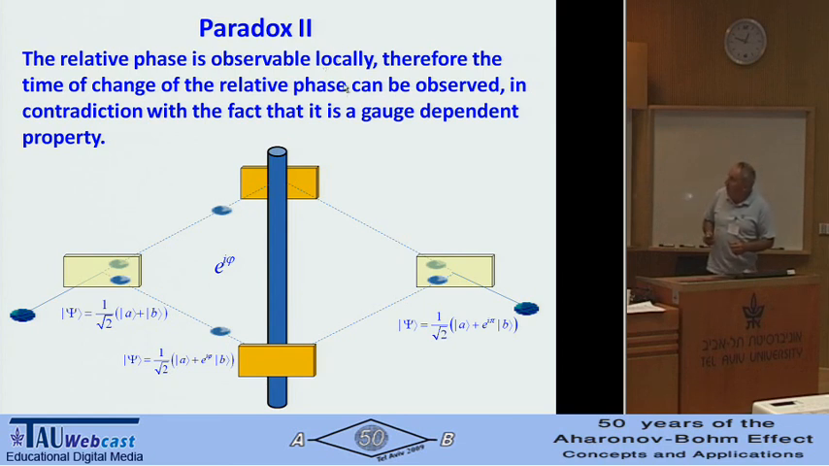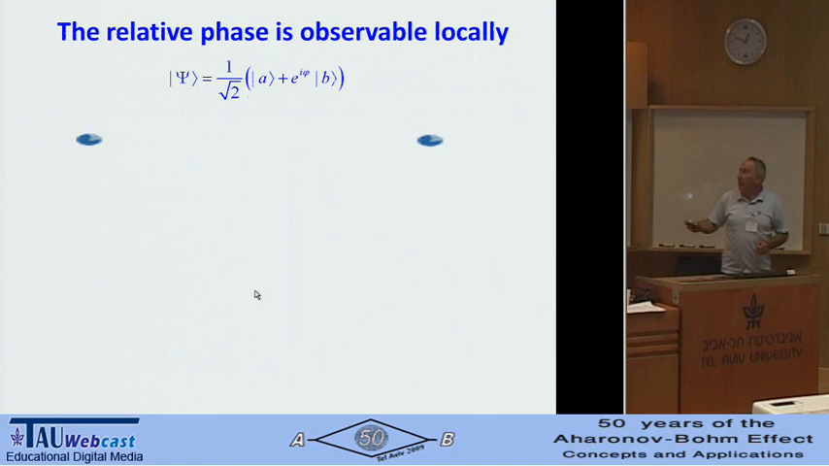But given that we can go and locally make a measurement and define what the phase is, we can find where it switched from plus to minus. And this is in contradiction to what I said, that it's not physical, it depends on this property, it's just a gauge property, therefore it's not observable. So why do I believe that the relative phase is measurable, and let's talk about how.